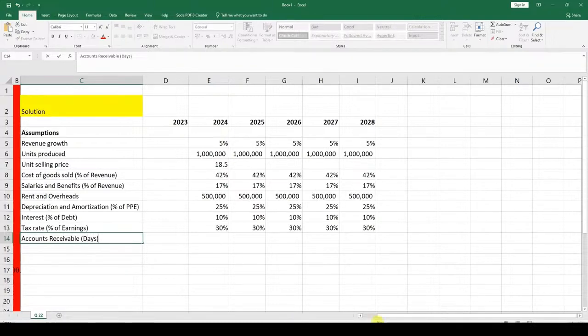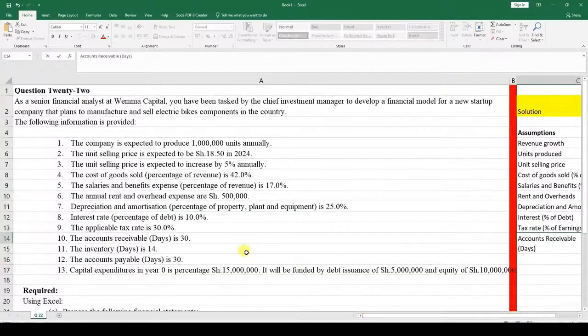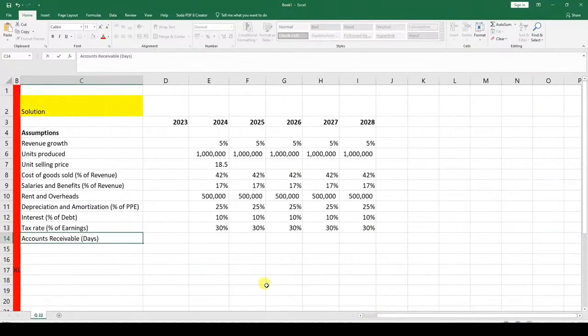What have we been told? Let's move to the assumptions, to the question itself. Accounts receivable, note number 10, the days is 30. So it should remain constant like that. So 30 days.